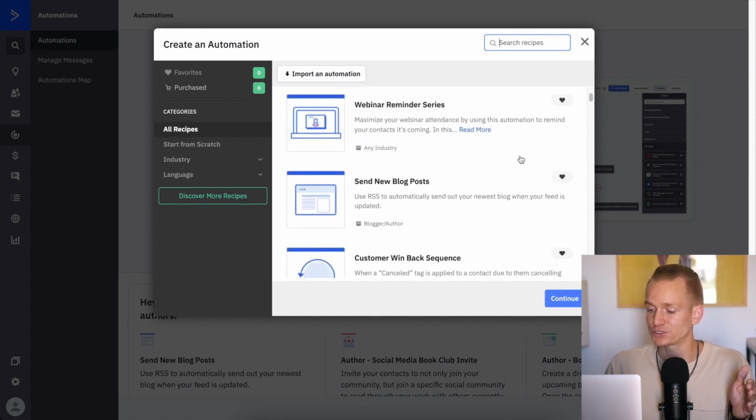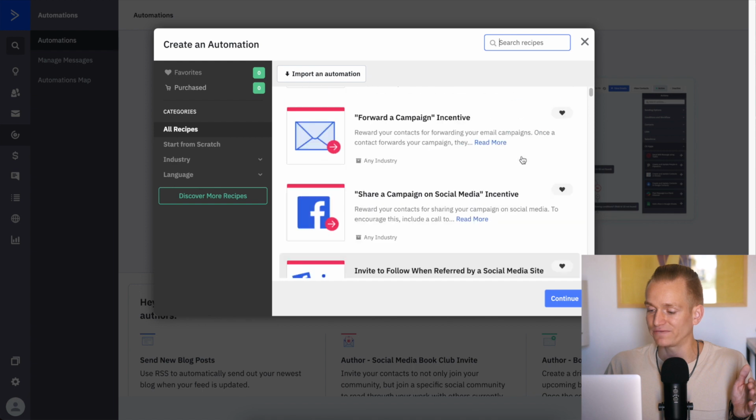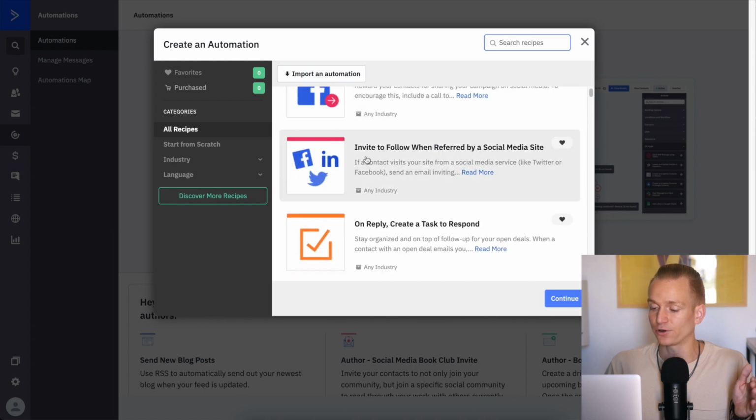Let me see, just to show you a quick example. I saw one that was very interesting. So for example here, invite to follow when referred by a social media site. So what this means is basically you set up tracking on your website and on your email lists.